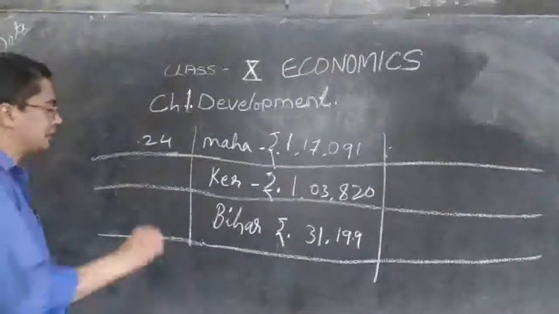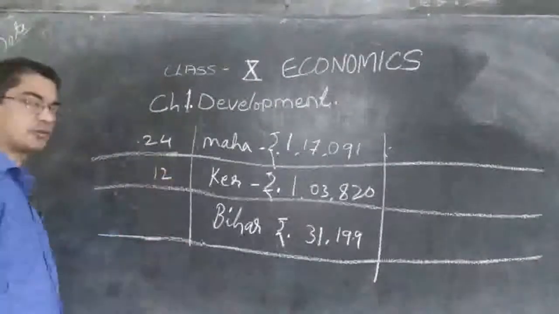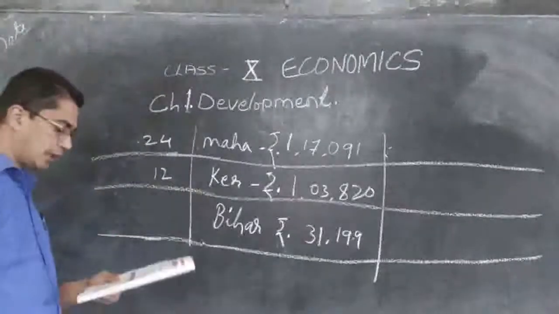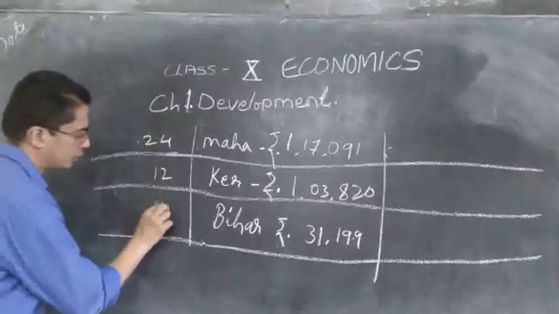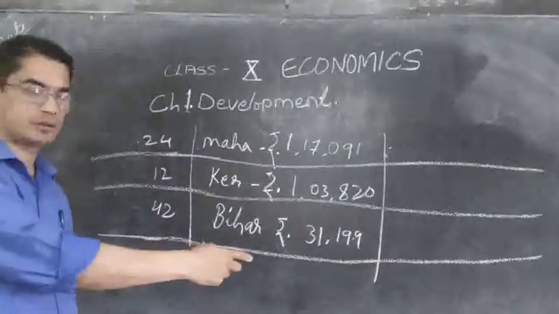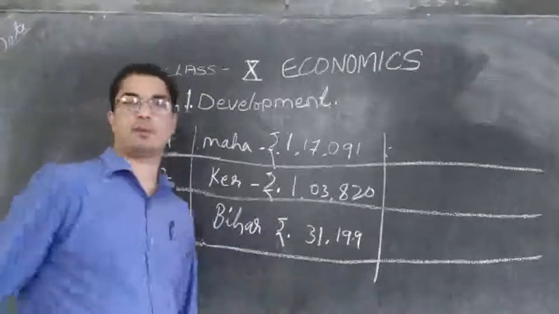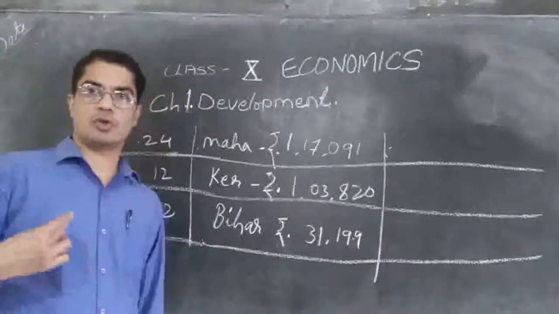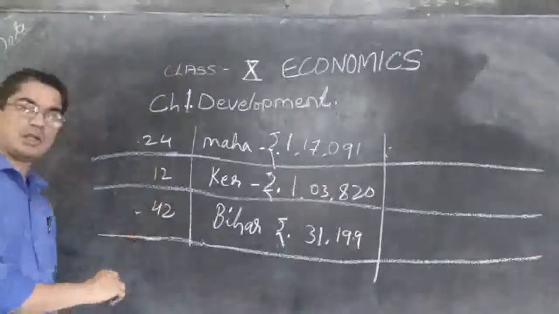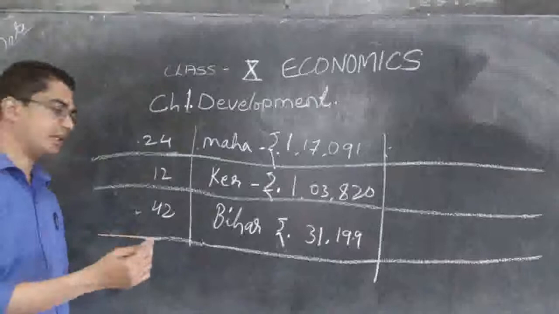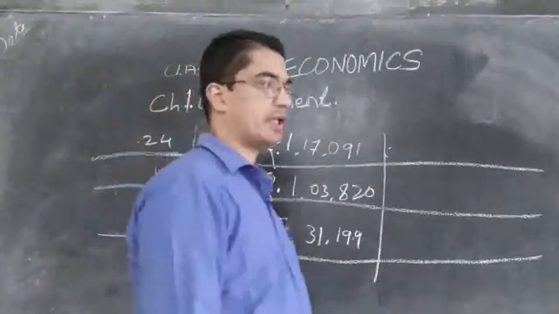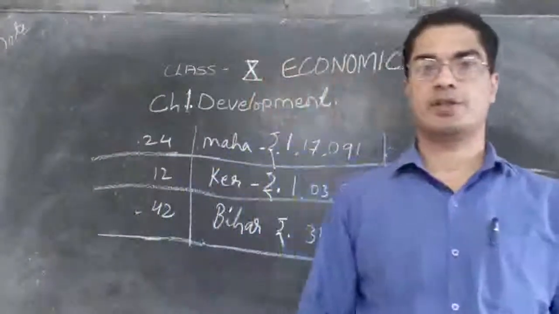Then in Kerala it is 12. Out of the 1000 children born, 12 children die. And in Bihar it is 42. So you can imagine they are first of all very poor. The income of the people is very less. And so naturally we can say why the children are dying. Out of 1000 children born in a year, 42 of them die within 1 year. So that is a really pathetic situation.